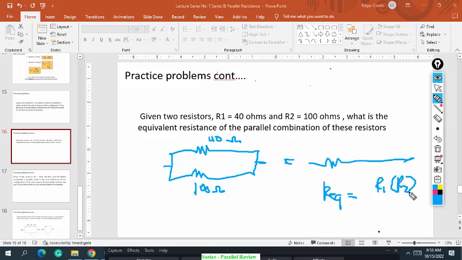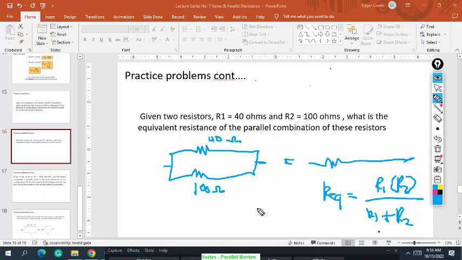40 times 100 is 4,000. 4,000 divided by 40 plus 100, which is 140. 4,000 divided by 140 is 28.57. So the answer is 28.57.